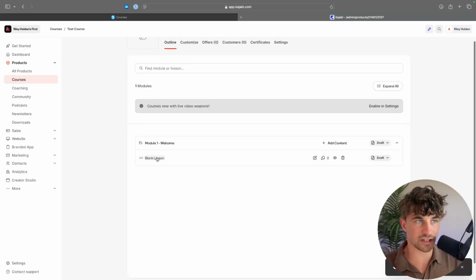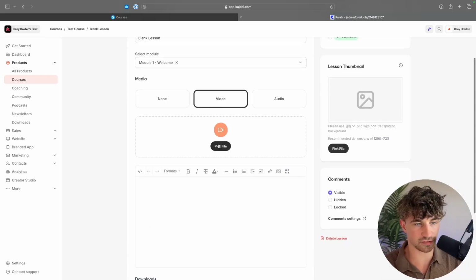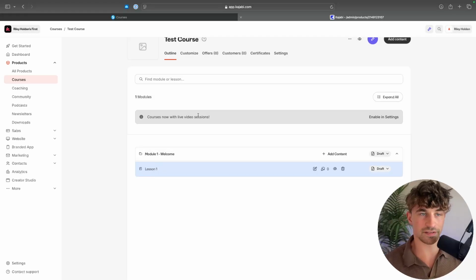And then once again, just like we did inside of System, we can click into the course area. We can choose that this is a video, select and upload the file right here. And we can build out the course in the same way.